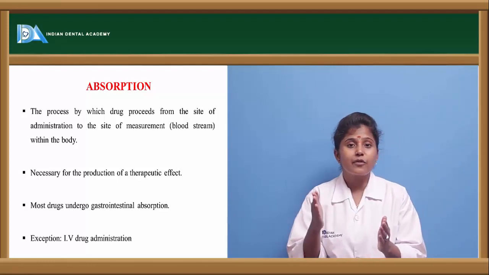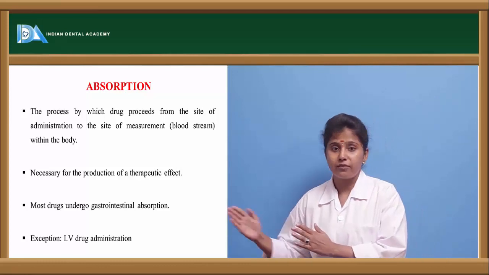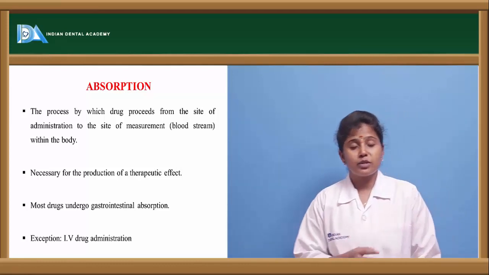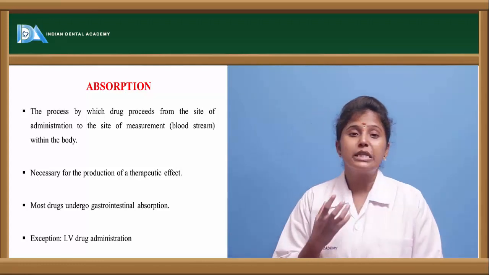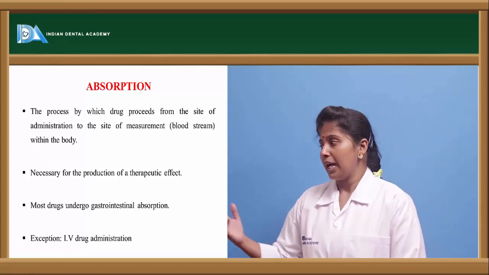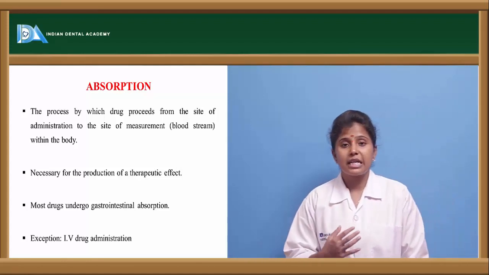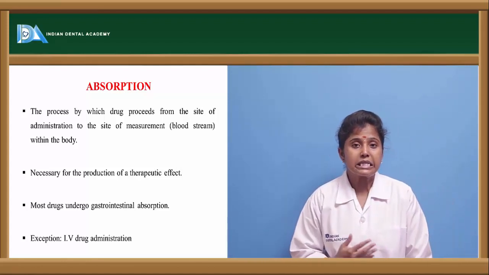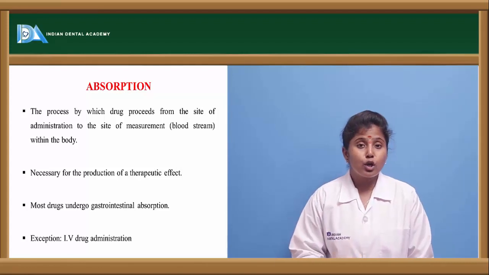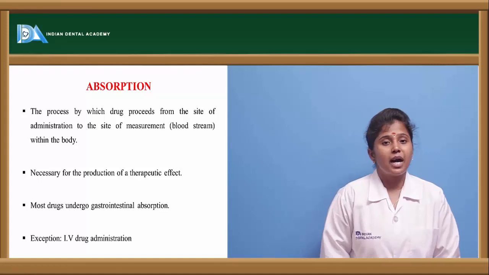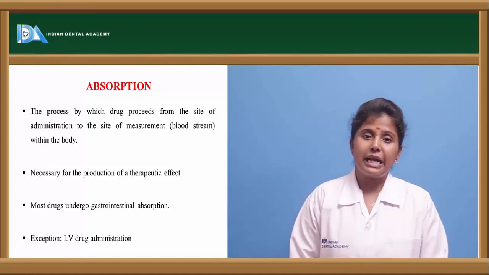In the sense, after the drug is entering into the body, it is entering into the bloodstream. From the bloodstream, it is carried into different tissues. So this process is called absorption, and these absorption studies are important to know the therapeutic effect of the drug. Most of the drugs, 90% of the drugs, are gastrointestinal absorbed. So they are absorbed in the abdominal or gastrointestinal region, except IV drugs, because IV drugs enter directly into